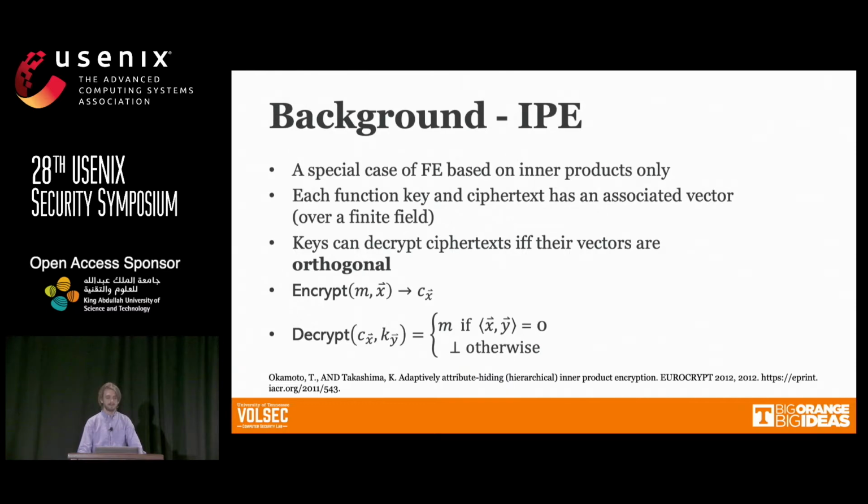First, some background on IPE, inner product encryption. This is just a special case of functional encryption that works for inner products only. Here, each function key is associated with a vector, and each ciphertext is associated with a vector. Then, given a function key and a ciphertext, you can decrypt that ciphertext if and only if the vectors are orthogonal.